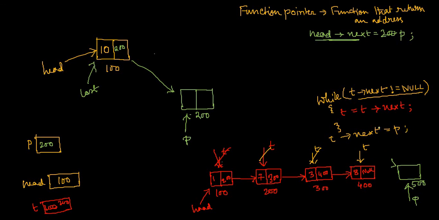As soon as you write t next equal to p, what was t next right now? T next was null. P is pointing to this node, so the content of p is 500. That means t next will become 500, and as soon as it becomes 500, this node can point to the newly created node. As simple as that. You have created a new node, and you have connected it with the previous nodes of the linked list.